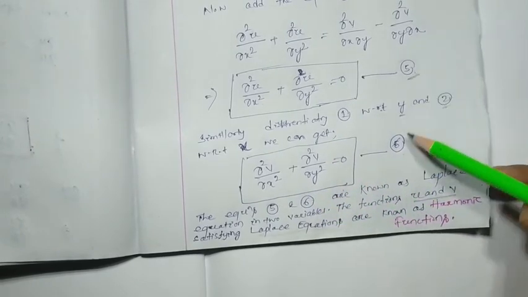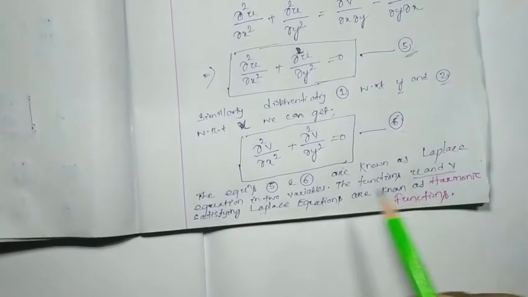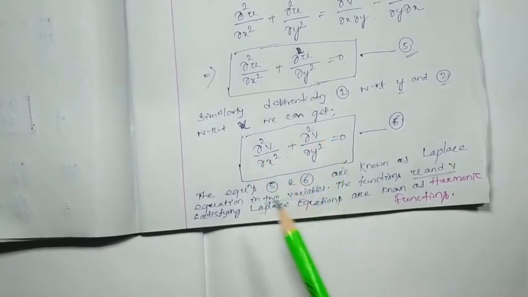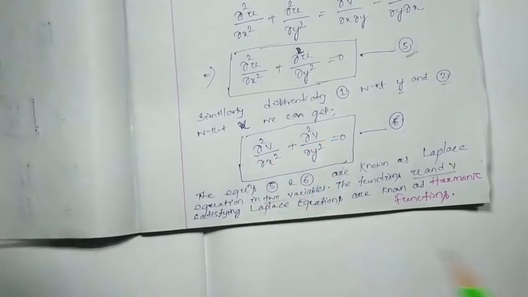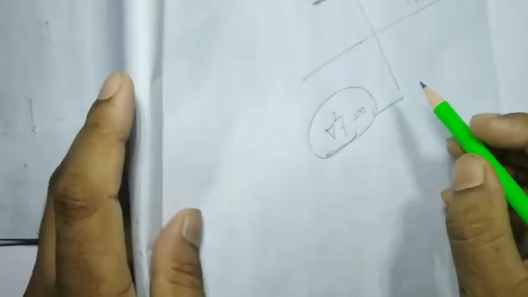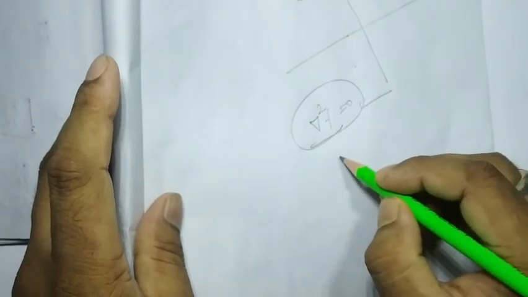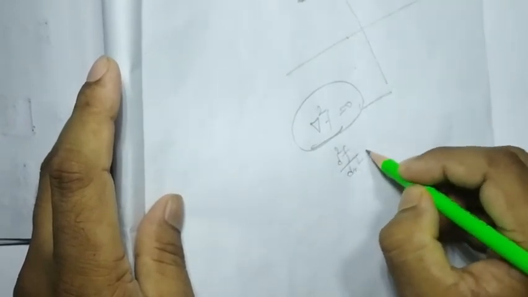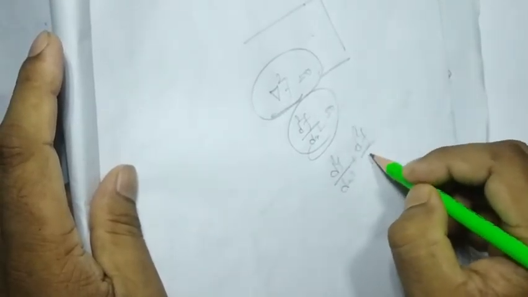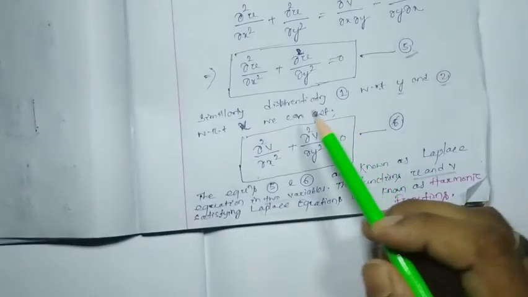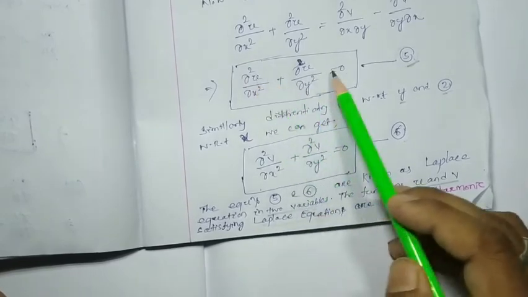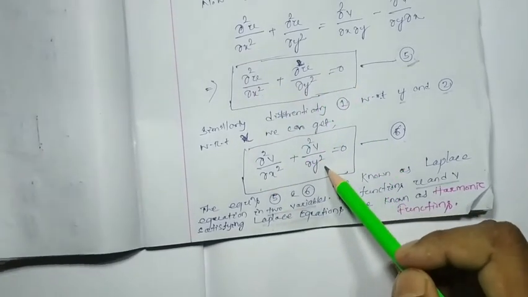Both equation number 5 and 6 are known as the Laplace equation in two variables. This is in the form of the Laplace equation. In 3 dimensions the Laplace equation is like this: ∇²f = 0. In 1 dimension you can say ∂²f/∂x² = 0. In two dimensions, ∂²f/∂x² + ∂²f/∂y² = 0. Here u is a function of x, y, and v is a function of only x, y. So this is also called the Laplace equation.